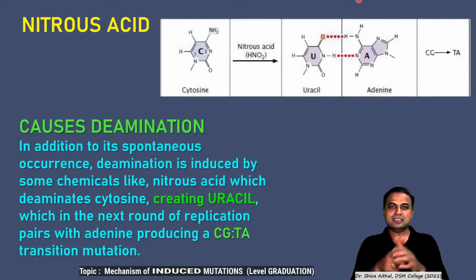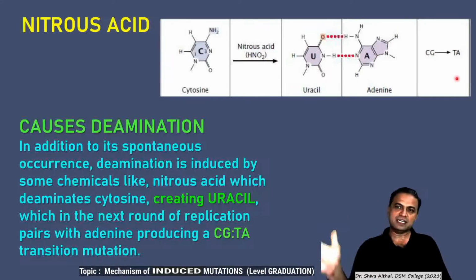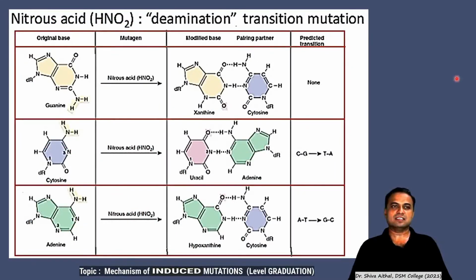and therefore in the next round of replication this uracil will pair with adenine, and this adenine will get converted into an AT base pairing. So original GC gets converted into AT base. So here GC to AT, this transition type of mutation results with nitrous acid.